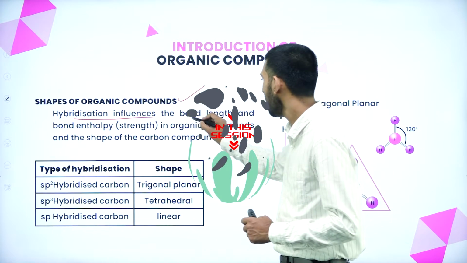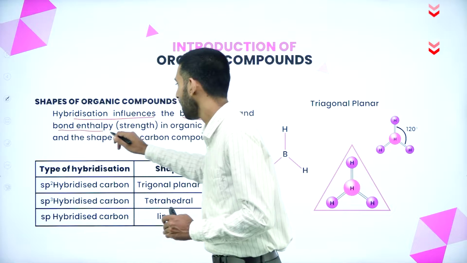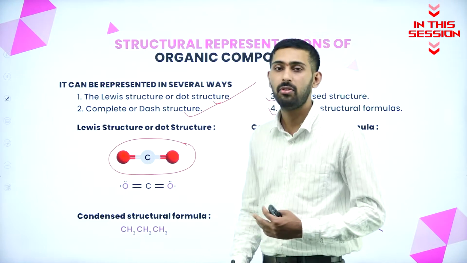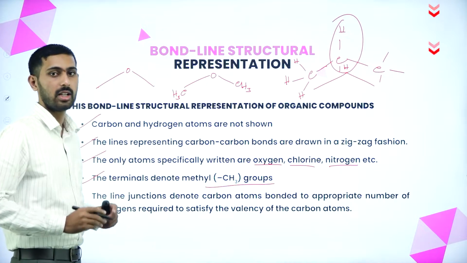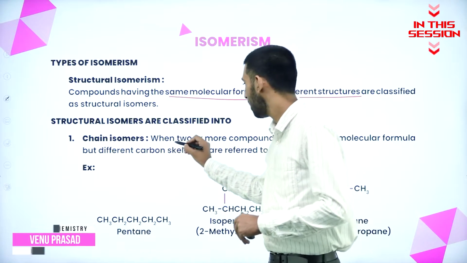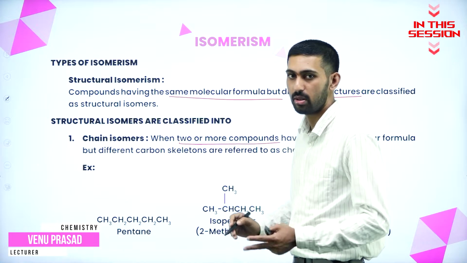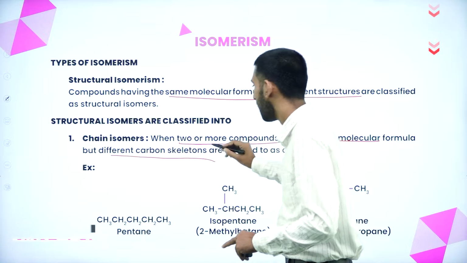Hybridization influences the bond length. It always depends upon the bond length as well as bond enthalpy. What is the valency of carbon? Its valency is 4. Always terminals are denoted by CH3 groups. What do you mean by chain isomerism? Here two or more compounds having the same molecular formula but differing in the carbon skeletons.